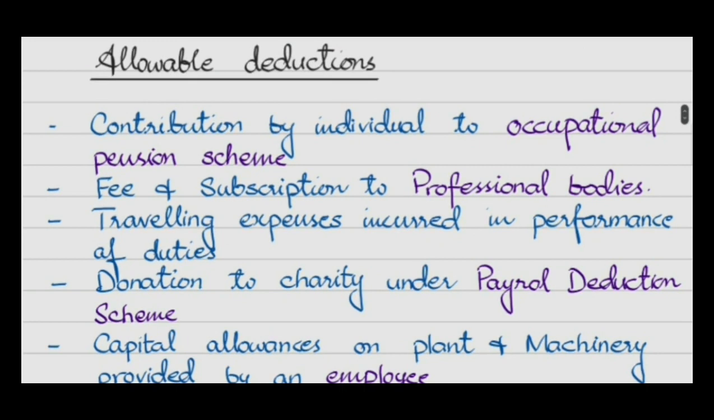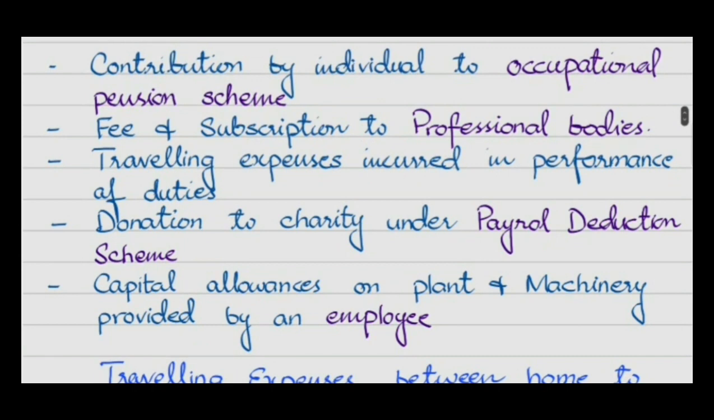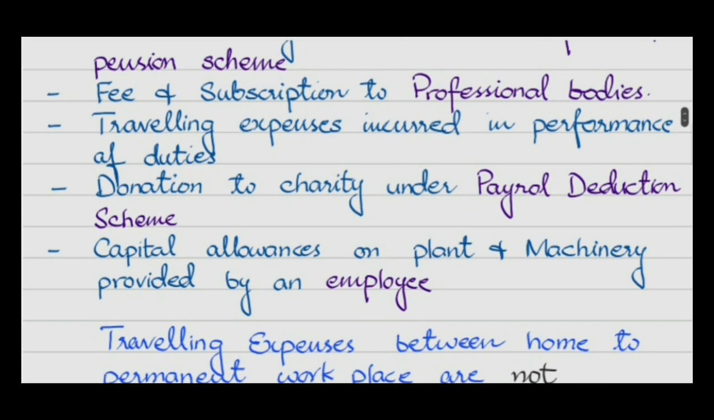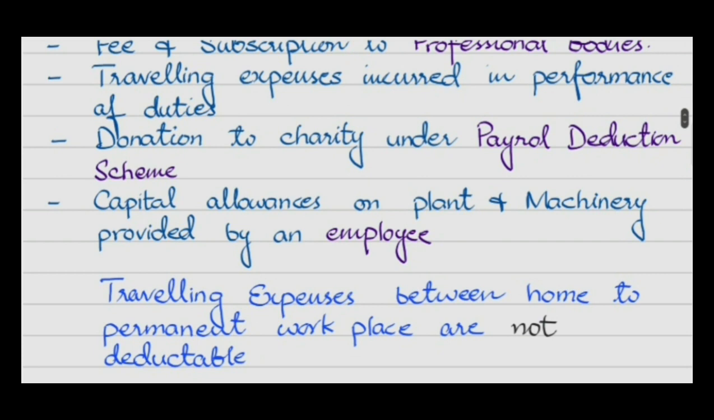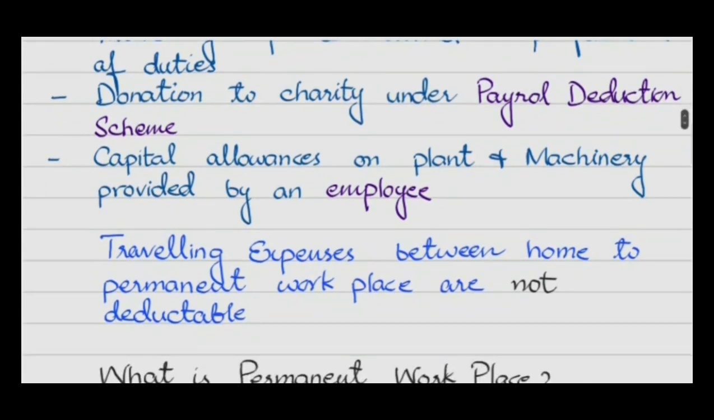Now it is about allowable deductions. First, the allowable deduction is contribution by the individual to an occupational pension scheme. Second, fees and subscriptions to professional bodies. Third, travelling expenses incurred in performance of duties. Fourth, donations to charity under a payroll deduction scheme. Fifth, capital allowances on plant and machinery provided by an employee. Remember, this is important, capital allowances on plant and machinery provided by an employee.